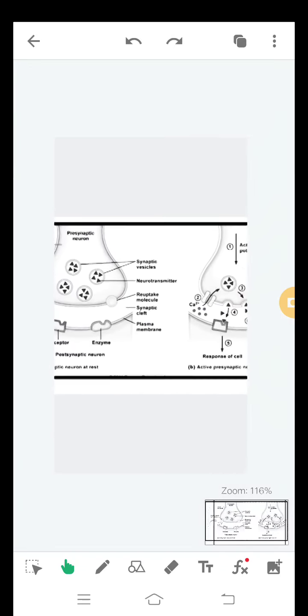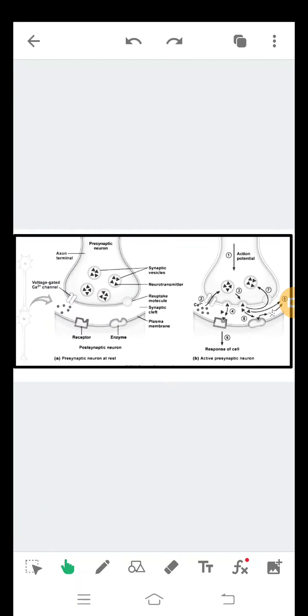Then we see some diagrams of action potential. See the presynaptic neuron and postsynaptic neuron. So this diagram is at rest phase. This is the active phase. In the rest phase, nothing works.